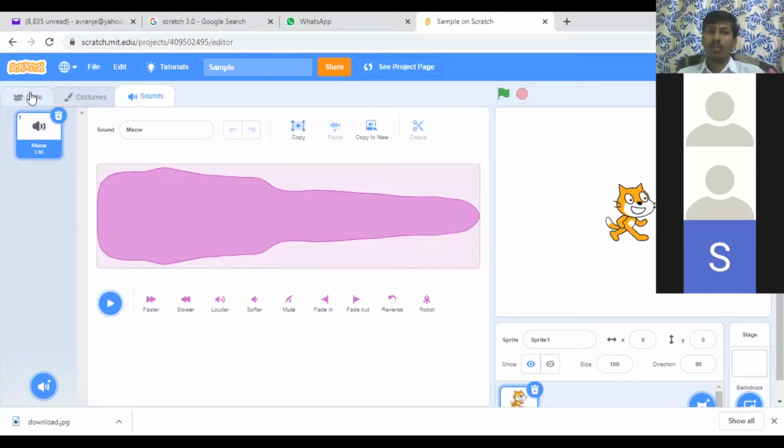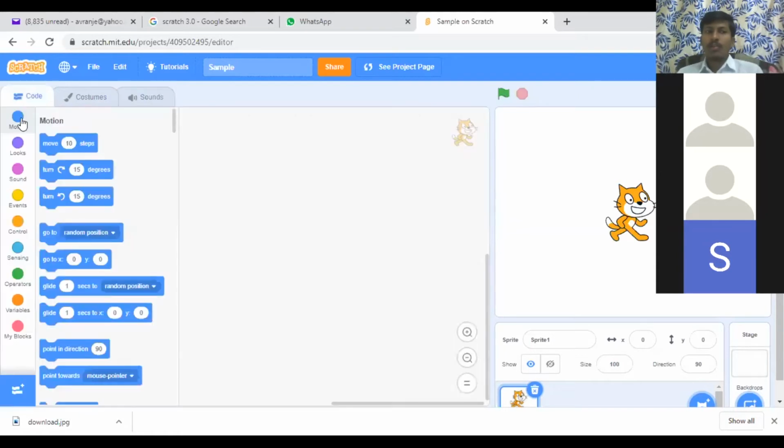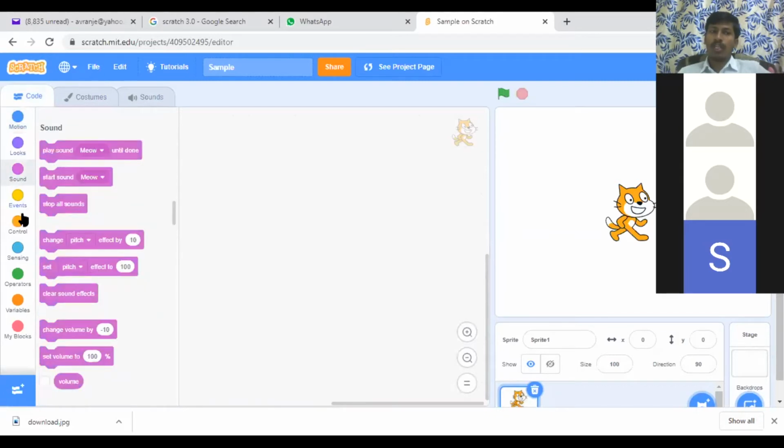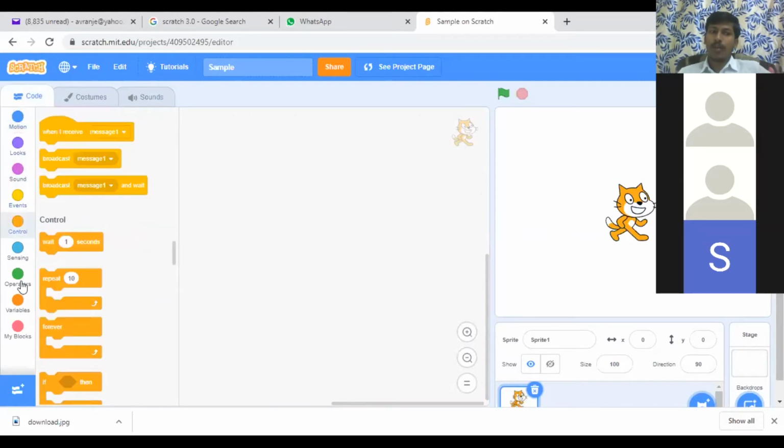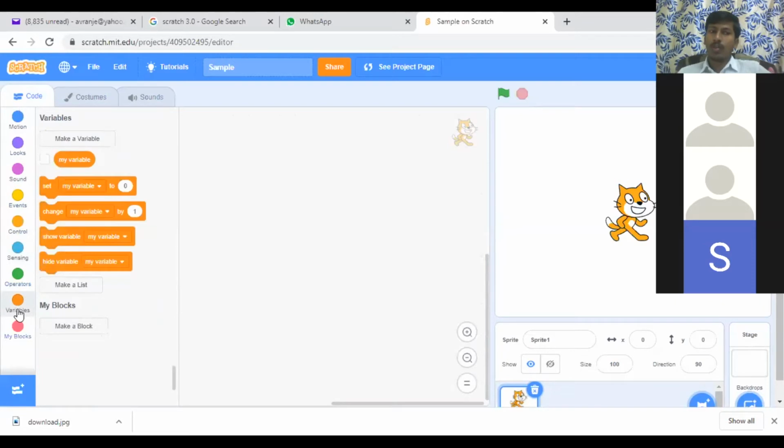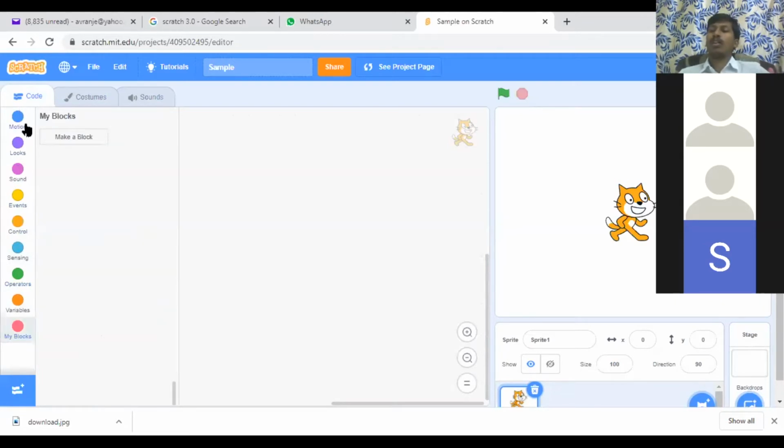If you click on the code, there are different categories of blocks: motion, looks, sound, events, control, sensing, operators, variables, my blocks. If you want to give movement to your character, you can use motion.